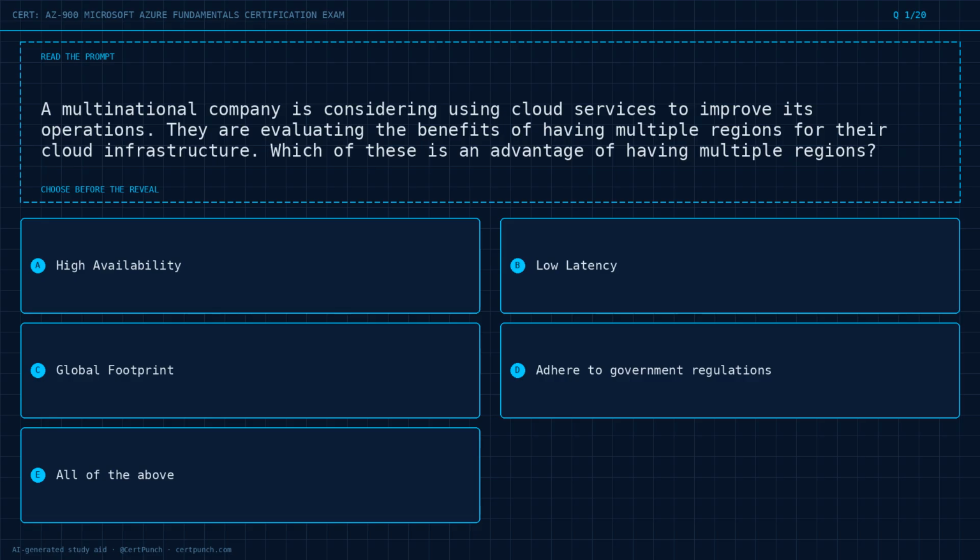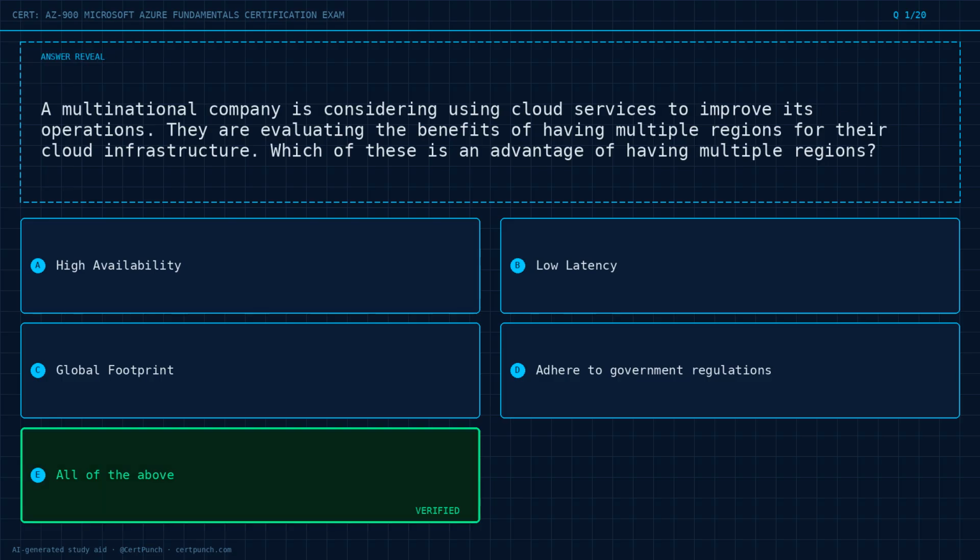A multinational company is considering using cloud services to improve its operations. They are evaluating the benefits of having multiple regions for their cloud infrastructure. Which of these is an advantage of having multiple regions? Option A, high availability. Option B, low latency. Option C, global footprint. Option D, adhere to government regulations. Option E, all of the above. Choose the best answer before the reveal. Commit to it now.